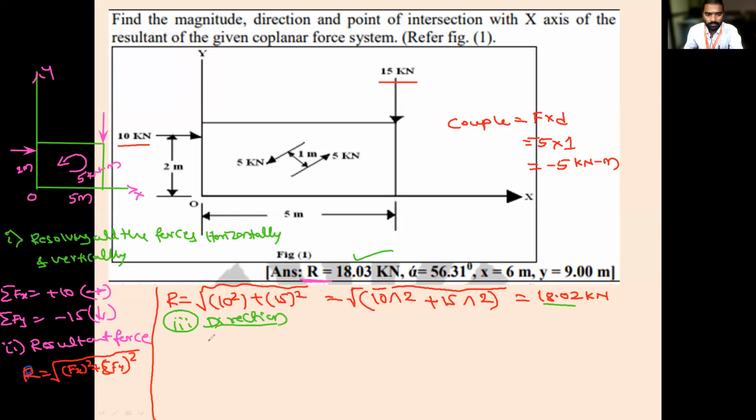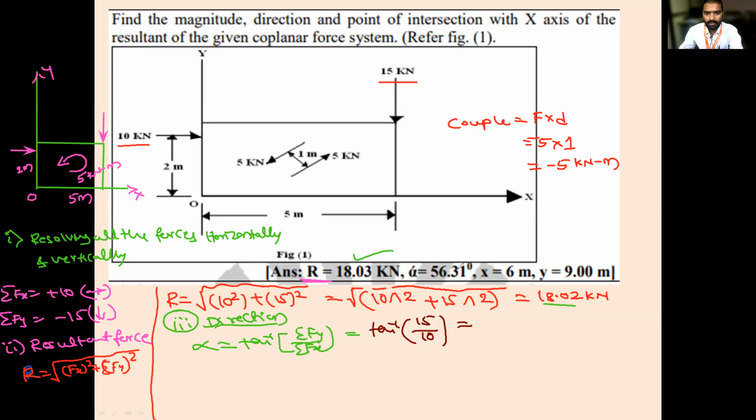What is the formula for direction? Alpha is equal to tan inverse of summation of Fy upon summation of Fx. So tell me, how much is Fy? Fy is minus 15, and Fx is 10. Tan inverse of minus 15 upon 10.